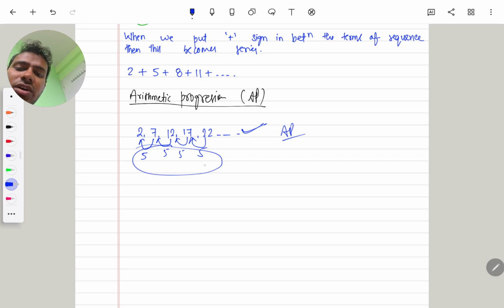Now, what is this difference called? This difference is called the common difference. In AP, the constant difference is known as the common difference. It is denoted by D, and the first term of the series is represented by A. This is the whole definition of arithmetic progression, common difference D and first term A. Let's say the last term is 22 and the common difference is 5. 22 plus 5 is 27, 27 plus 5 is 32, and so on.